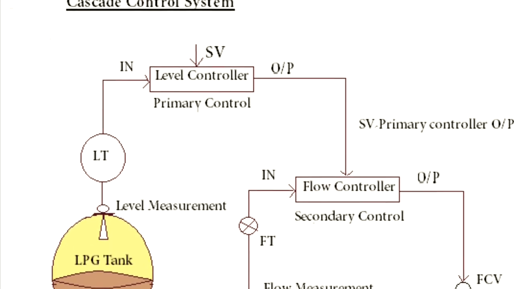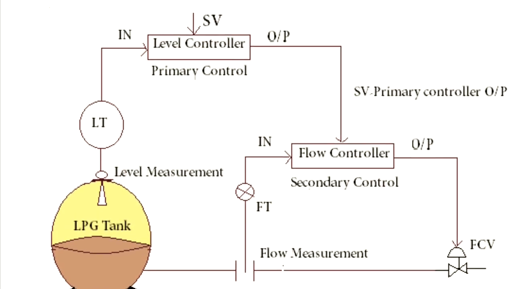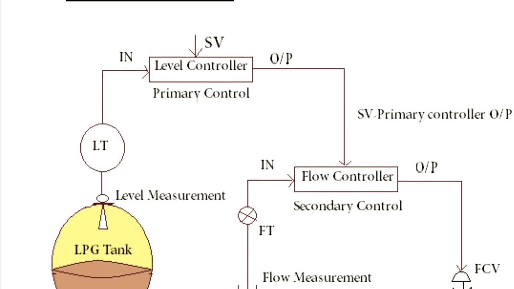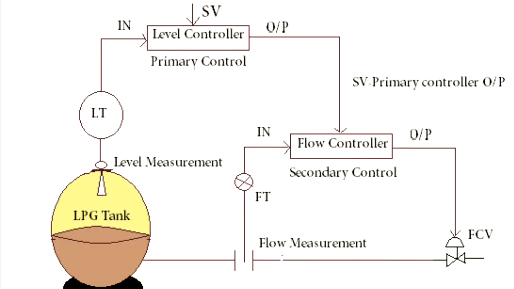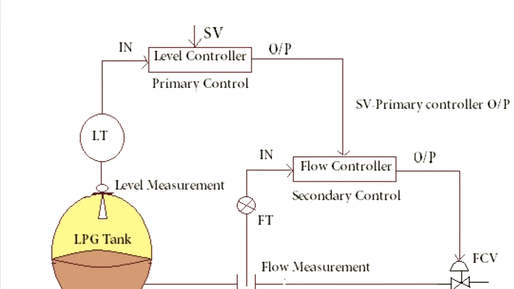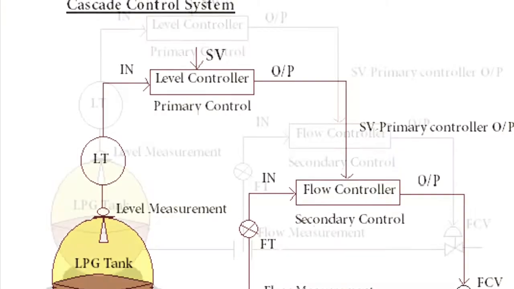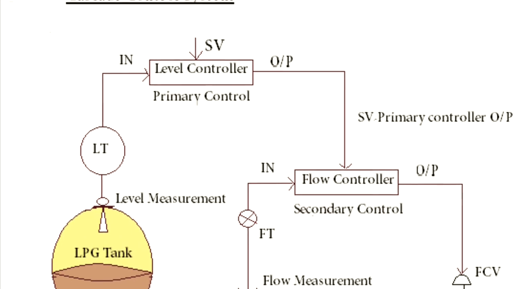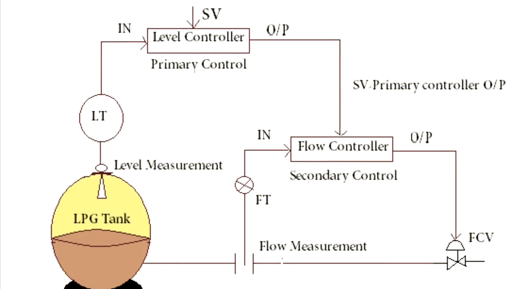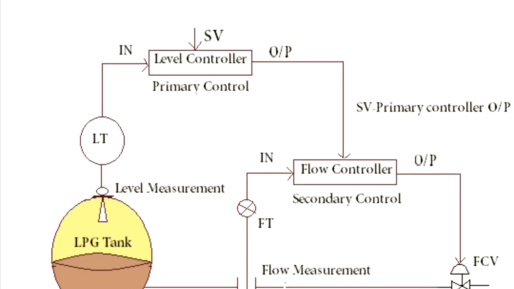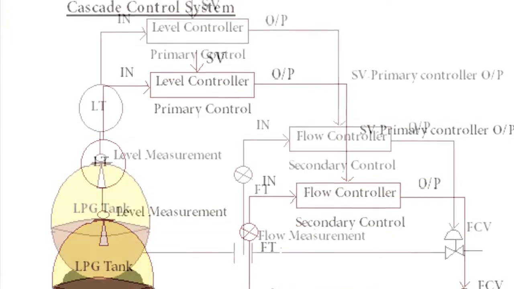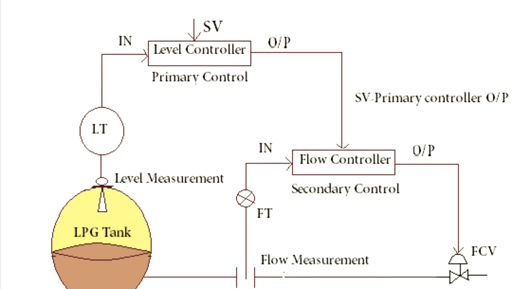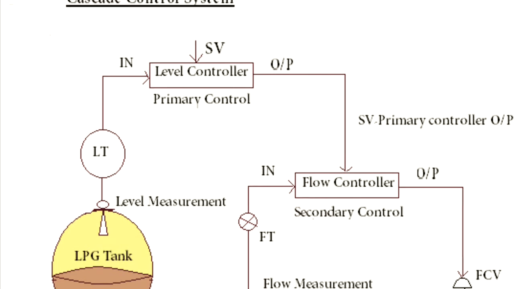What is called cascade means the output of the level controller, that is the primary controller, will be the set point for the secondary controller, that is, we have the flow controller as secondary controller. This is called cascade system. This cascade system is used in process industry.